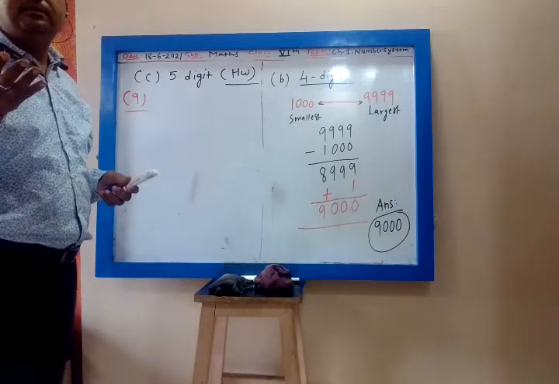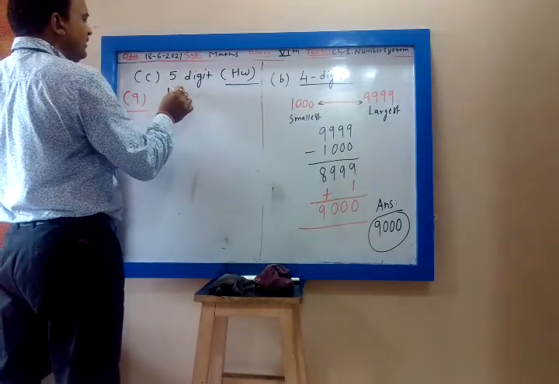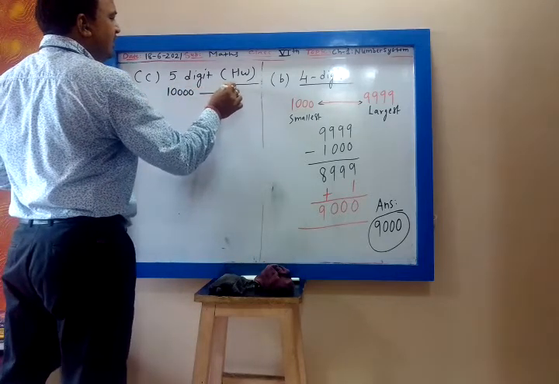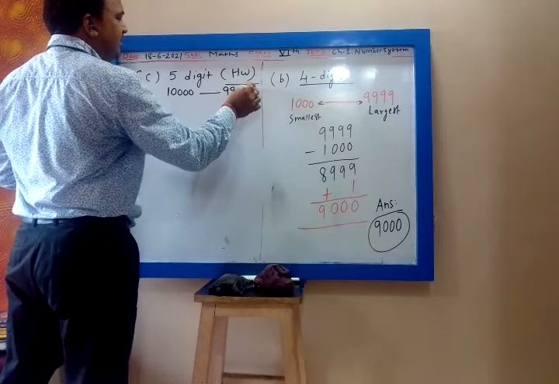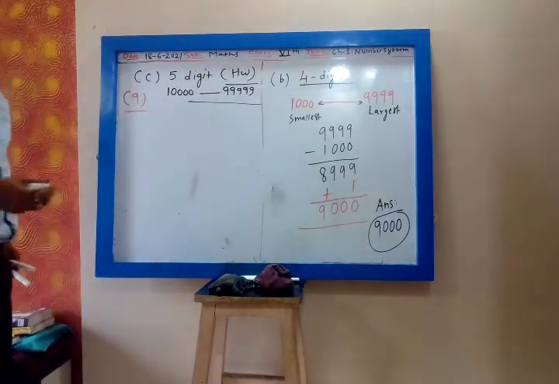The smallest 5-digit number will be 10,000. The largest number will be 99,999. Then you do the further part. That's all. Now 9th question.